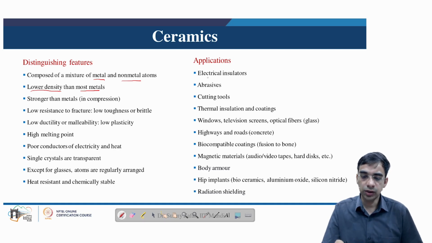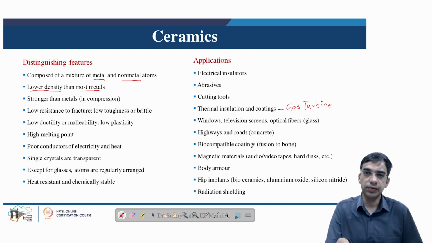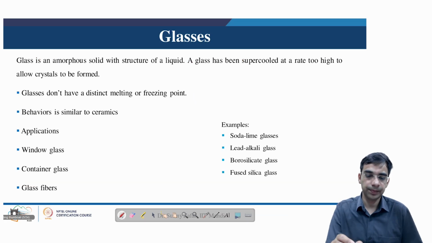Applications of ceramics include several electrical insulators, abrasives, cutting tools, and thermal insulation coatings. This is particularly useful when we look at gas turbine manufacturing. The thermal barrier coating on gas turbine blades utilizes ceramics. Then windows, screens, etc. In the form of concrete, it is also used in highways and roads. Biocompatible coatings are used in scaffolds, etc. Then magnetic tapes, body armor, hip implants, and radiation shielding. These are some of the representative applications of ceramics.